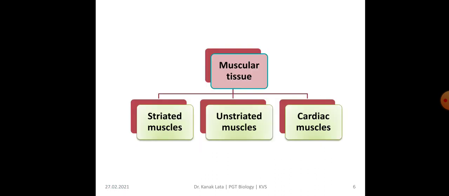Here you can see the outline classification of muscular tissue. Broadly, muscular tissue is classified into three main types. They are striated muscles, unstriated muscles and cardiac muscles. Here we will discuss one by one separately.